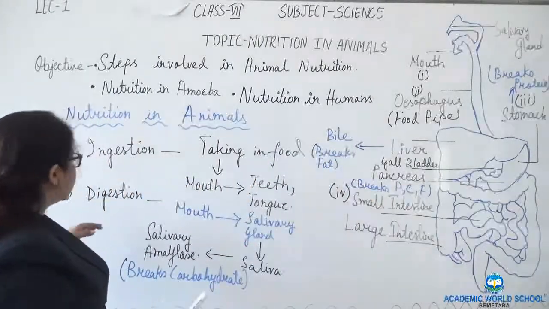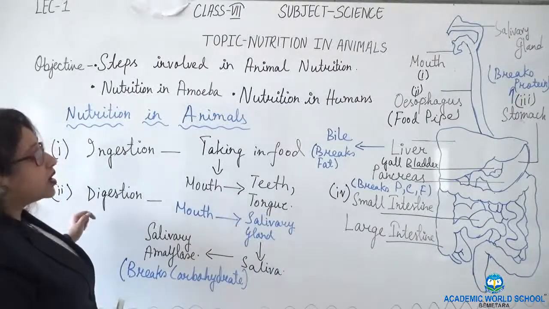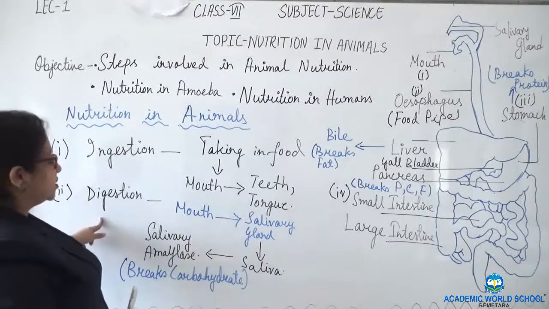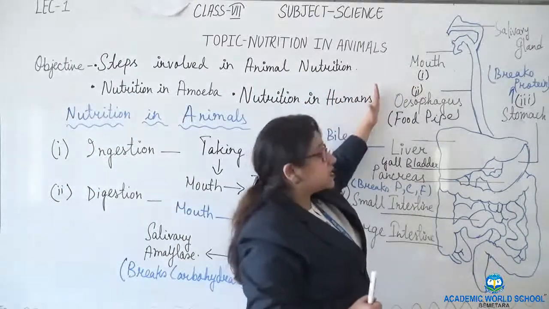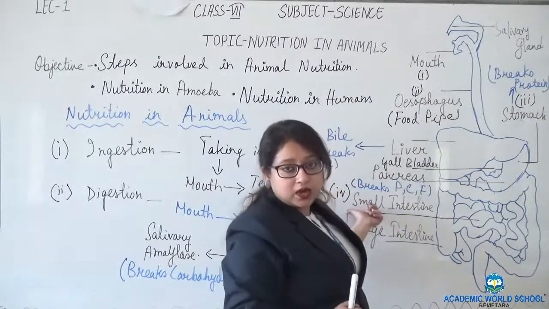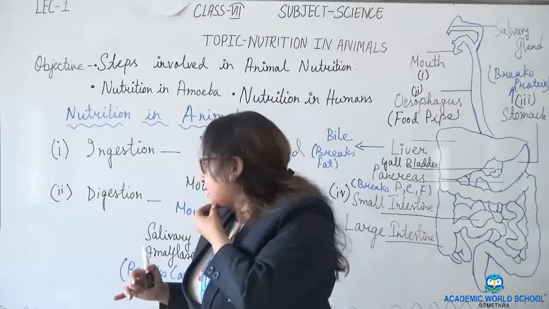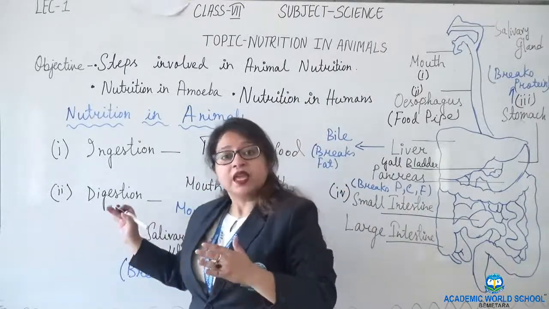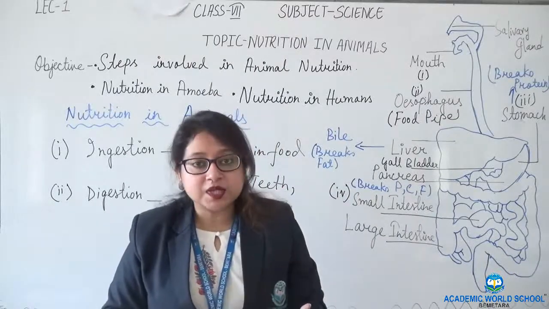So what are the organs that are associated with digestion? First is the mouth, second is the esophagus, third is the stomach and fourth is the small intestine. Here ends the digestion, that is our second step. In our next lecture, we will continue from absorption.